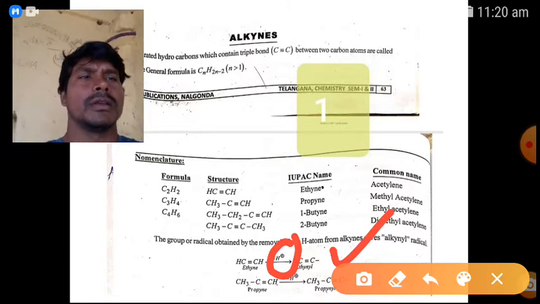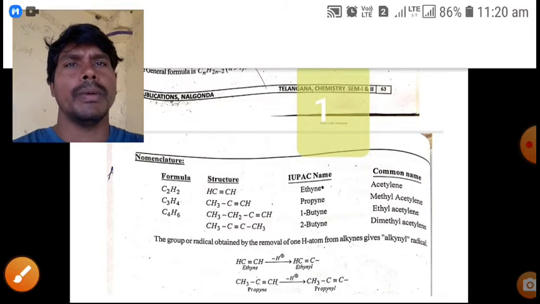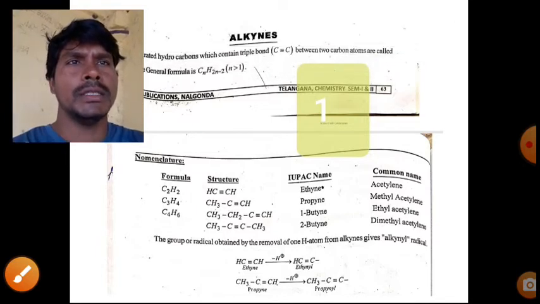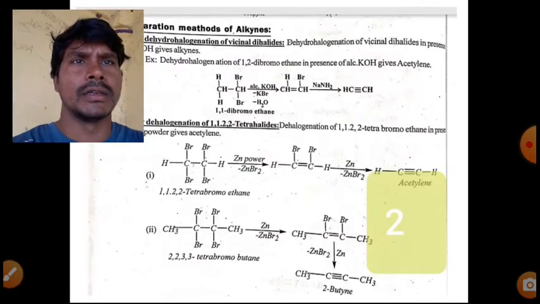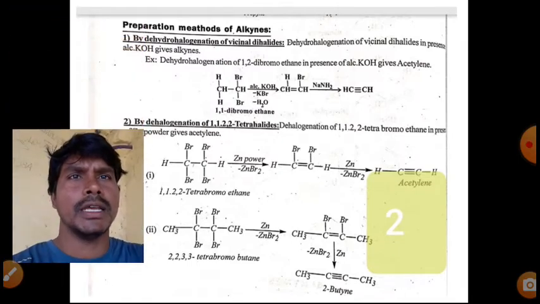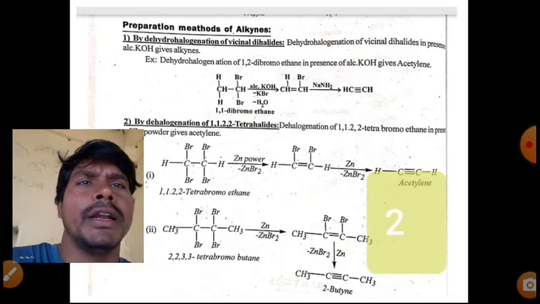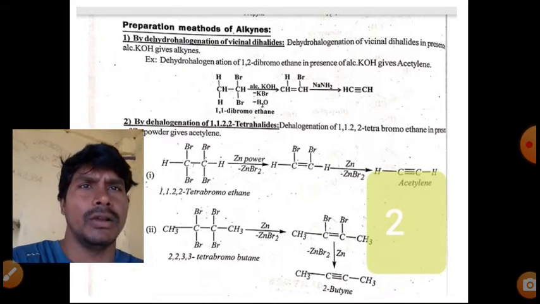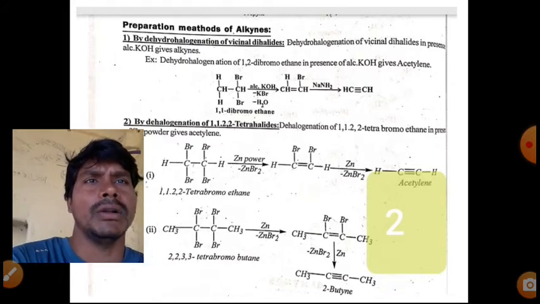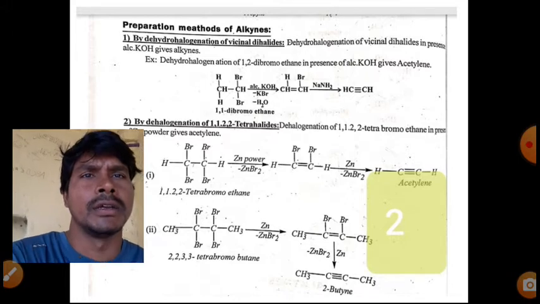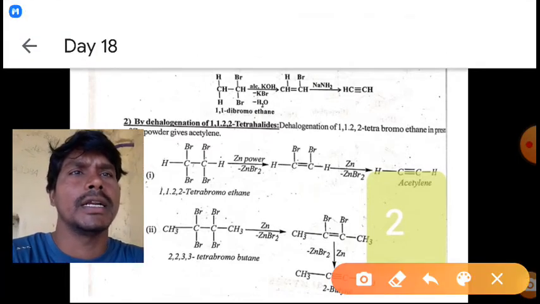Next, how do you prepare these alkyne molecules? Two types of methods are there: dehydrohalogenation and dehalogenation. First, by dehydrohalogenation of vicinal dihalides. What are vicinal dihalides?